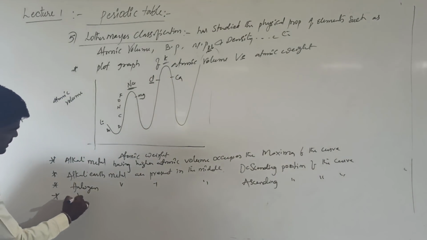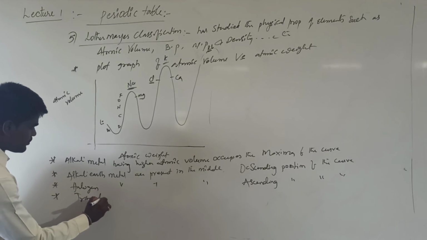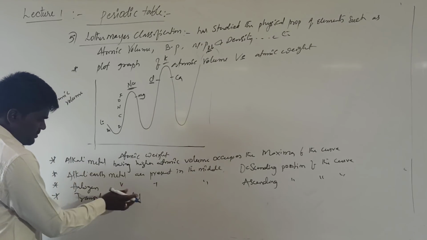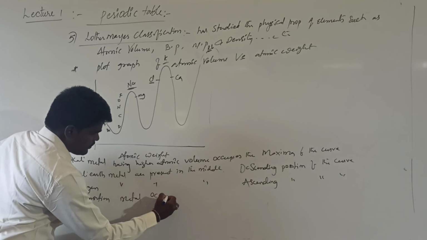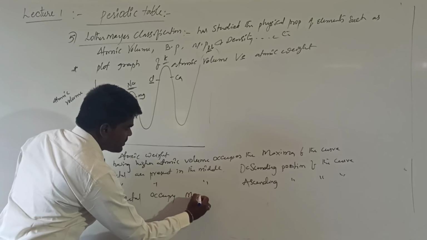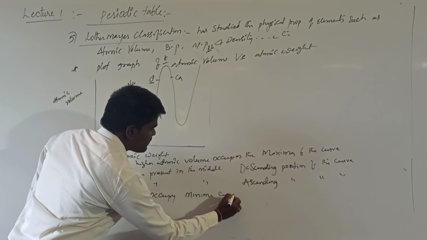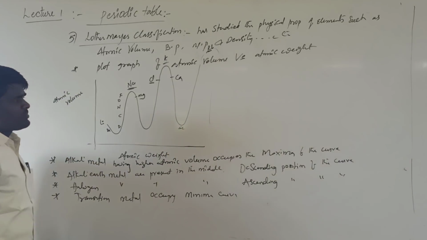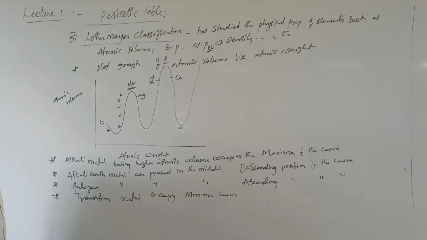Whereas transition metals occupy minima of the curve. They are present at the base of the curve. Suppose we are taking, this will be scandium, somewhere like this. This is the Lothar-Meyer classification of elements.